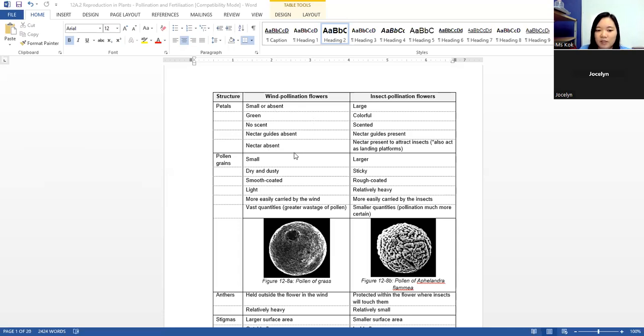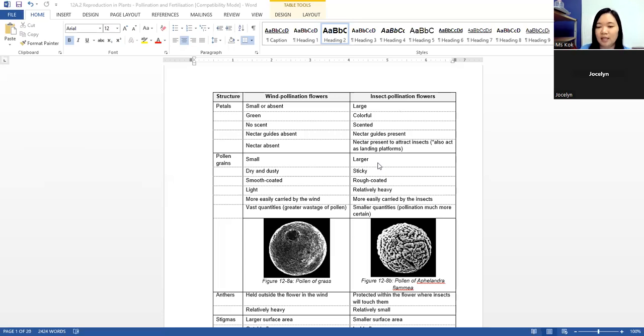Okay, for wind pollinated flowers, the pollen grains are small. For insect pollinated flowers, the pollen grains are larger. Why so? Because we want the wind to carry the pollen grain, so it must be small so that it's easier for the wind to carry it for a longer distance. For insects, it must be larger, because if it's too small, when the insect is flying, the small pollen grain might be blown off.